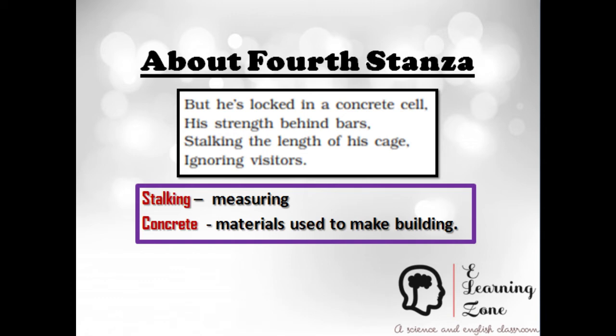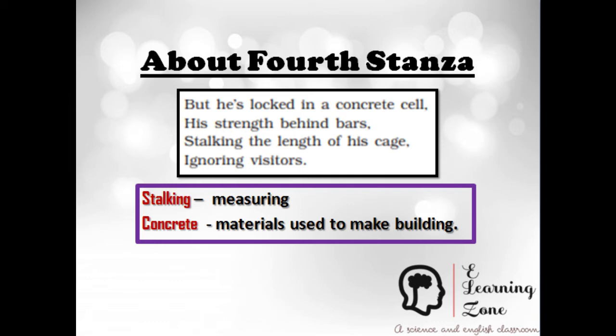What is he doing? The poet says that the poor animal is now in the cage, a place which has bars and is made up of concrete, that is cement and bricks, a very strong cell. The poet speaks of the helplessness of a mighty animal like the tiger. Though the tiger is very powerful, full of strength, at present he is imprisoned.